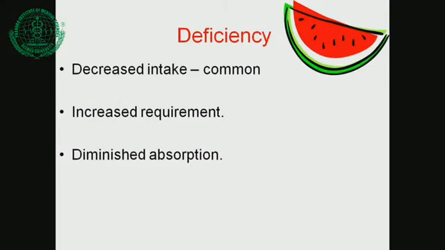Okay, next we'll come to deficiency. Why does deficiency occur in vitamins? Deficiency may occur due to decreased intake, maybe a nutritional cause, poverty, low socio-economic conditions, ignorance, or the breast milk of the mother may be lacking in vitamin D. So the baby may be getting a good amount of breast milk, but the breast milk doesn't contain an adequate amount of vitamin D, vitamin K. Breast milk is also not a very good source of vitamin C. So this may be the cause of deficiency.